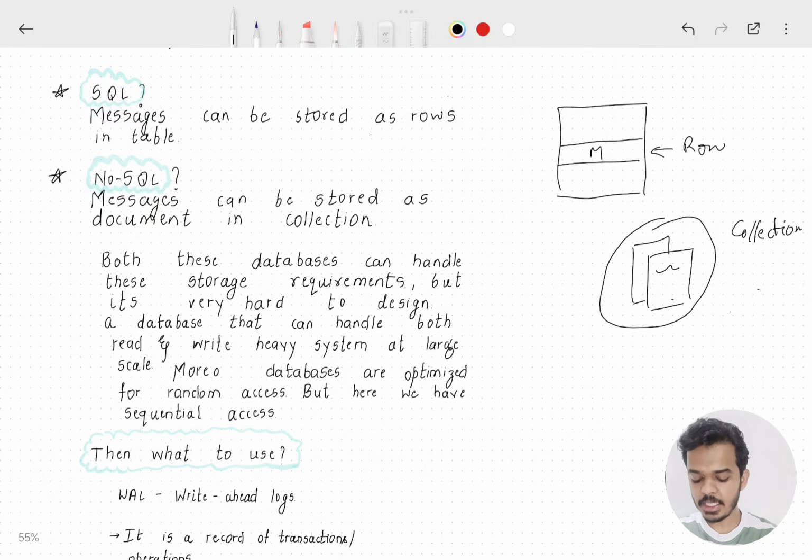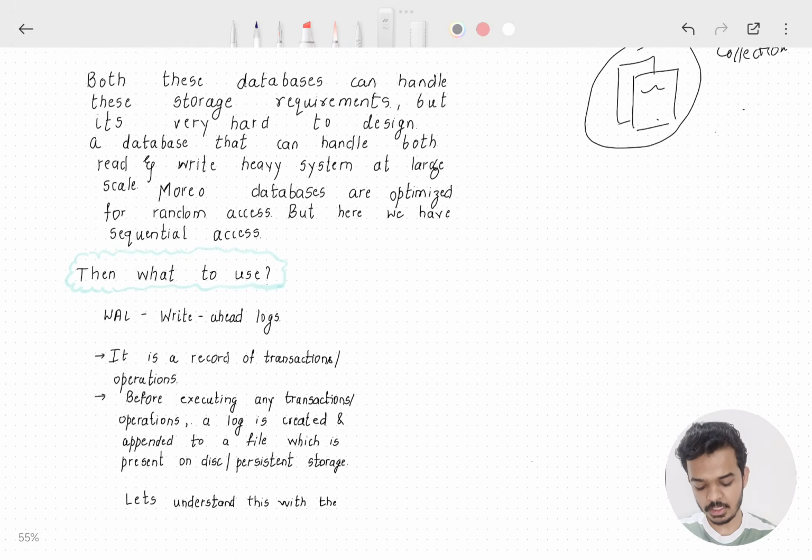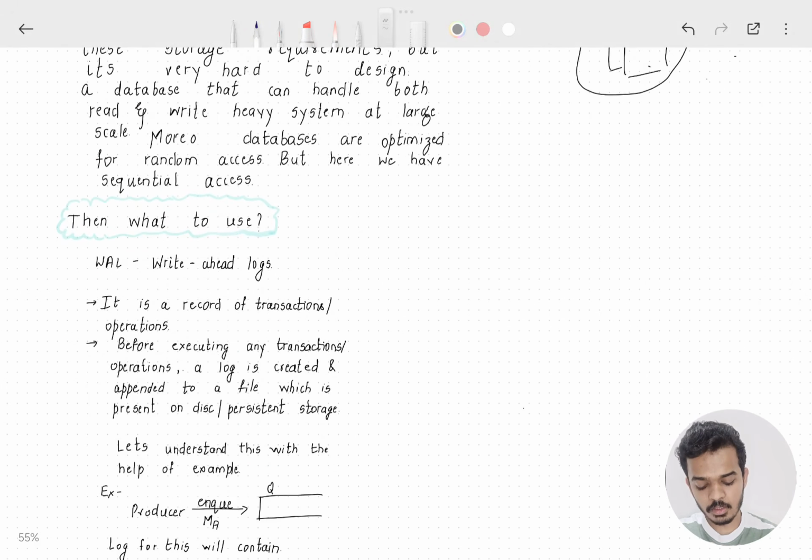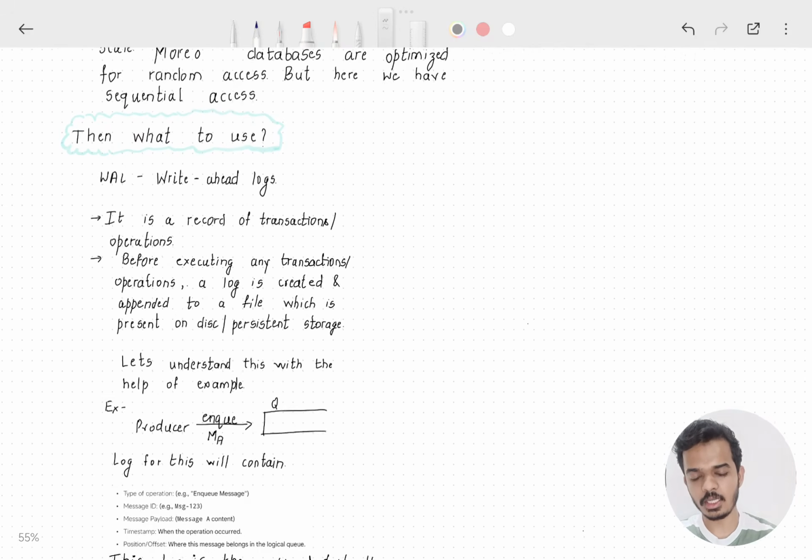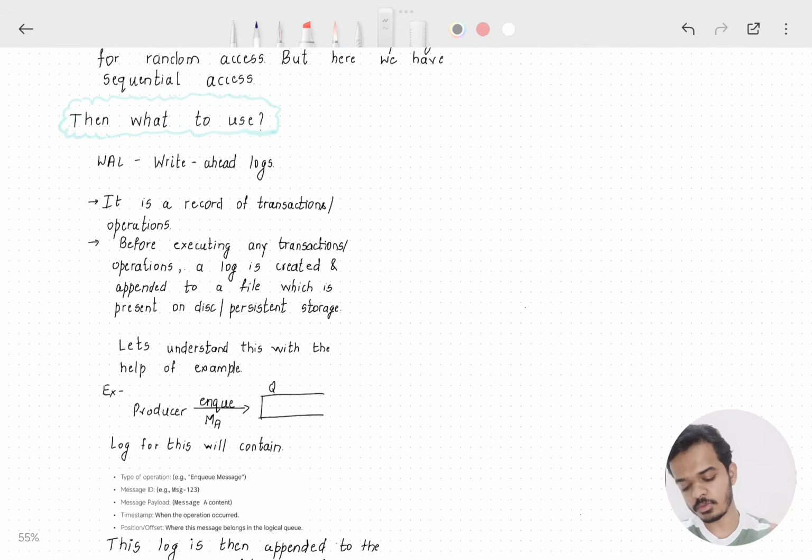Both databases can handle storage requirements very well, but it's very hard to design a database that can handle both read-heavy and write-heavy systems at large scale. Moreover, databases are optimized for random access, but here we have sequential access. So we can exploit this property and use it to our advantage, that the data that is going to be stored is always going to be sequential. We'll see how.